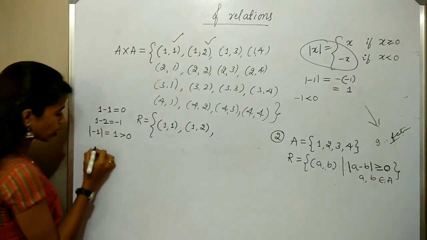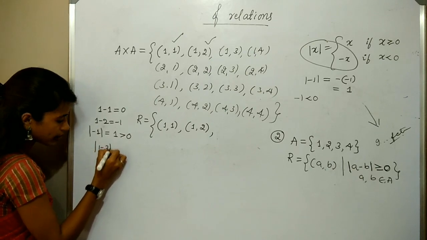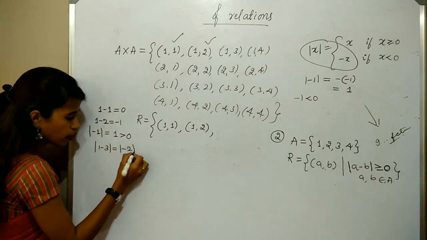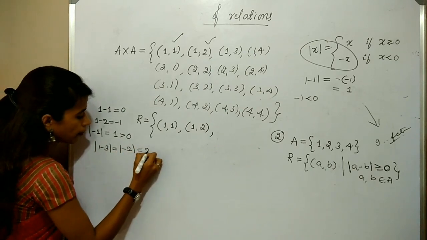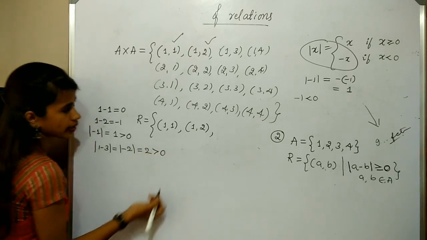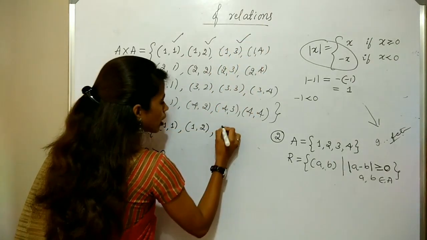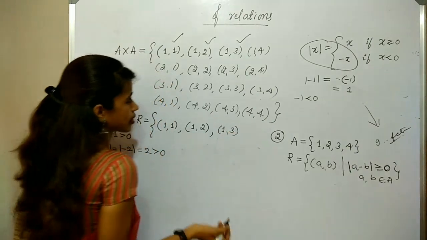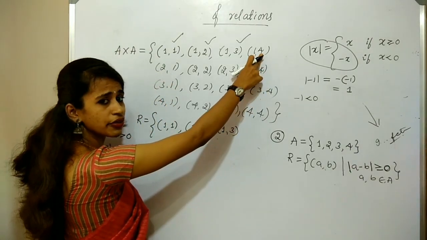Next, 1 and 3. So what is the difference between 1 and 3? It is clearly minus 2. Modulus of minus 2 is plus 2. Plus 2 is clearly greater than 0. Therefore, 1 comma 3 also. Next, in general, if I take 1 and 4, the difference is 3.